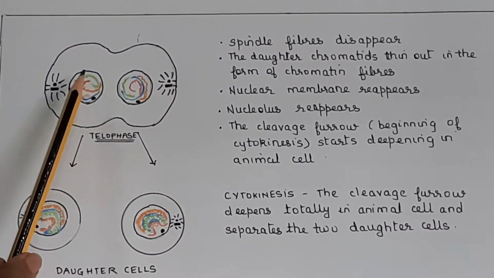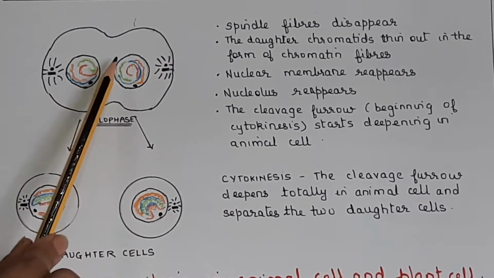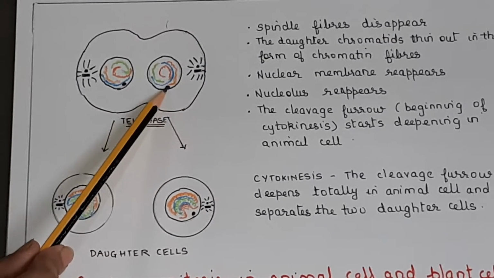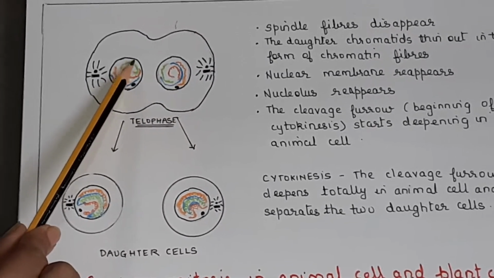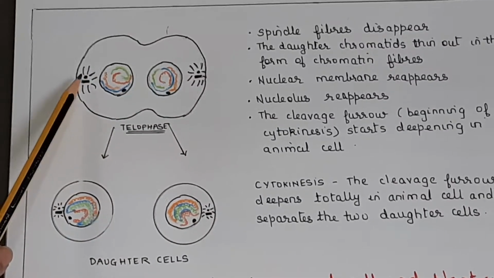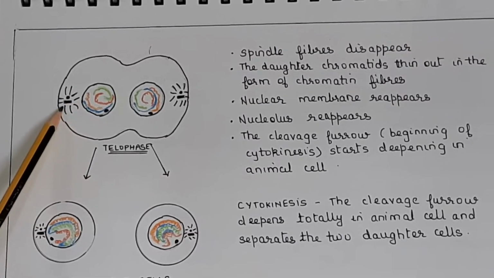Okay. Now the nuclear membrane has reappeared. If you observe, nuclear membrane has reappeared, nucleolus has reappeared, the chromosomes have become again long thread-like structures, that is chromatin network, and the centrosome has reappeared.